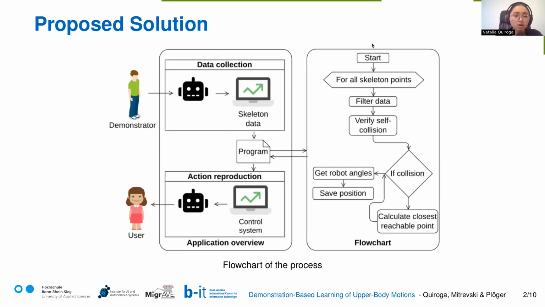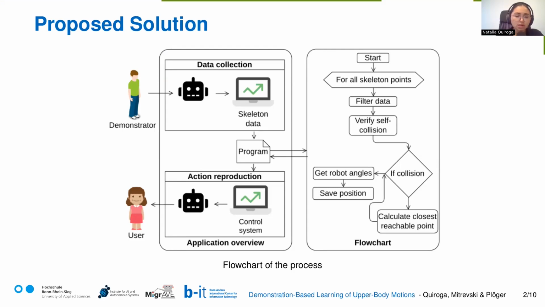A demonstrator shows an action to the robot, which captures this with the help of an RGBD camera. We extract the skeleton data and send this information to the main algorithm. It will start by taking all the skeleton points for all the joints, and we filter the data with a median filter. Subsequently, we calculate the position of the end effector at each step of the action.